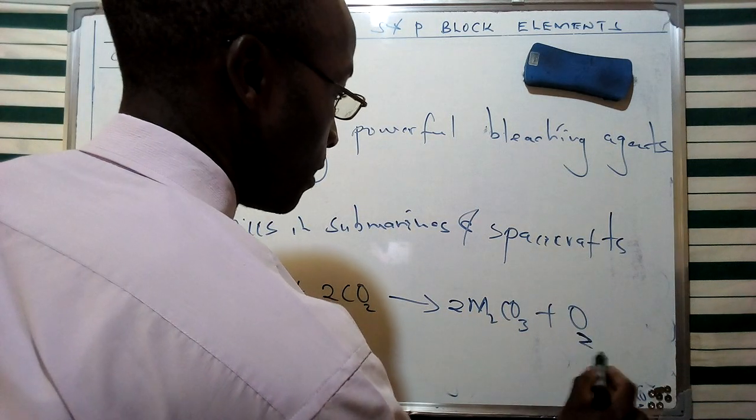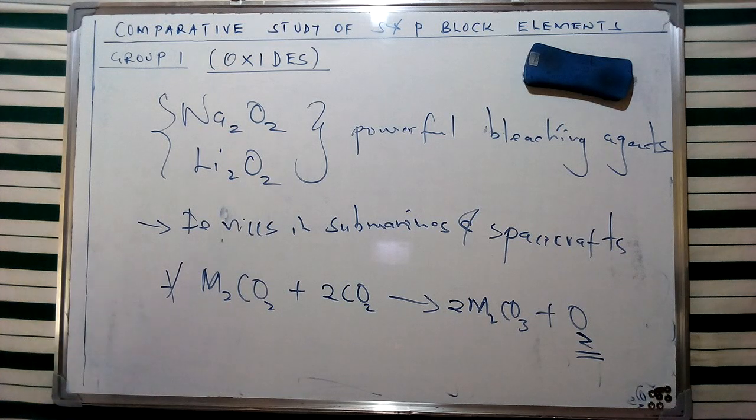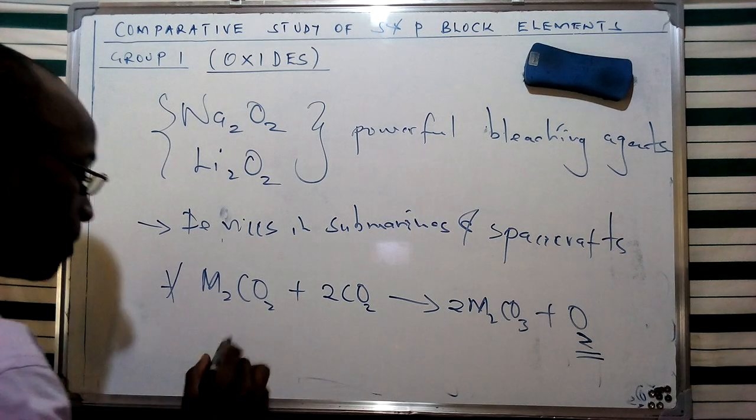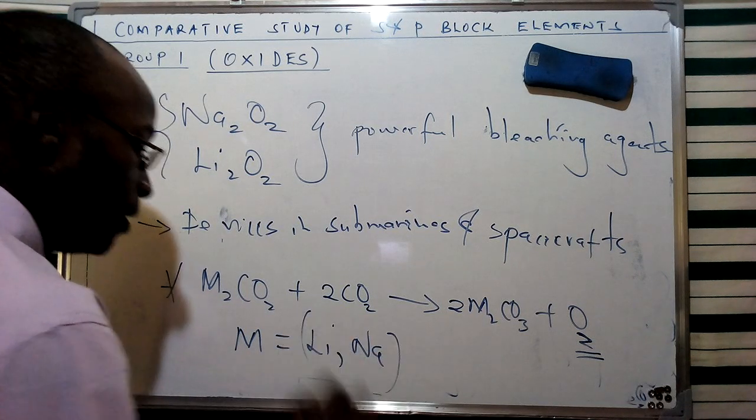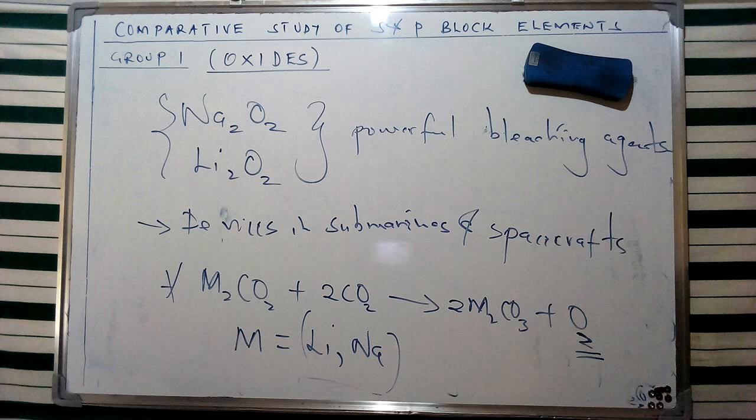So this is going to be an essential part in the supply of oxygen in submarines and spacecraft, as we're going to see later. Now, the metal that we have given as M can be sodium or lithium, and this is going to be one of the essential applications of these specific oxides of group 1 elements.